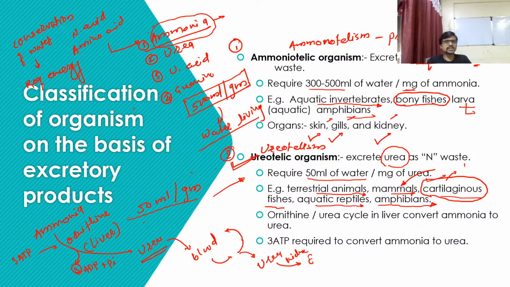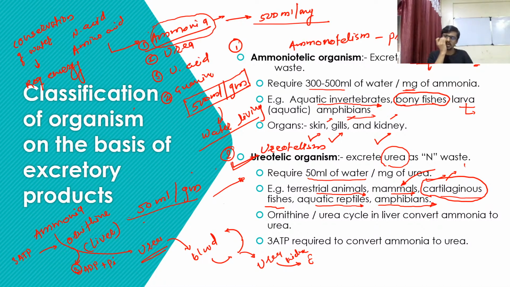Okay, so guys, it doesn't mean that the storing or storage of water inside our body requires energy. I'm not writing it in that sense. So what is the meaning of that sentence? Actually, the conservation of water means, guys, let's say for example, an organism is going to eliminate ammonia as a waste. That time it requires 500 ml per mg. So this time this much water is not available.